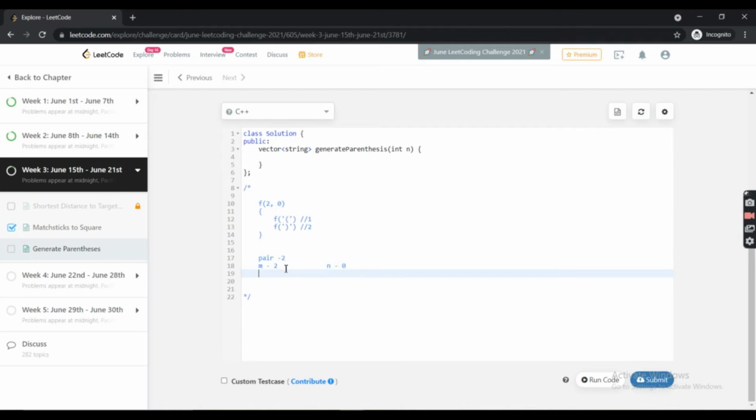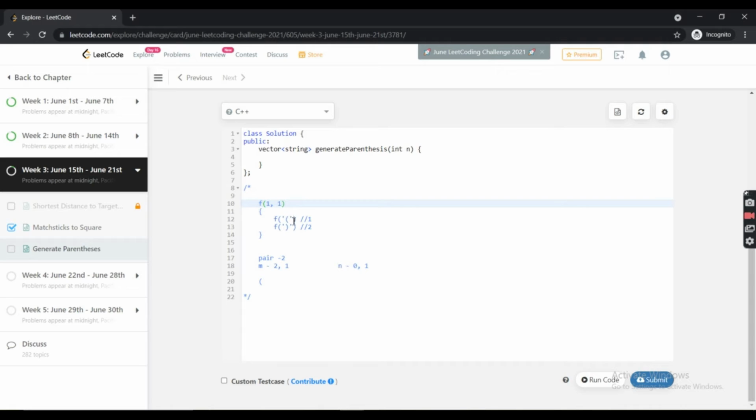So what the function will do is, first of all, call its first call. So it will append an open bracket. Now our open bracket count will decrement to 1, and our closed bracket count will increment to 1, because now we have a liability, we can add a closed bracket. And so for 1 1 the function will again call itself.